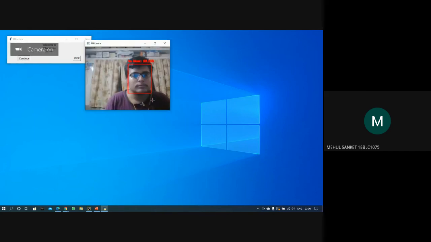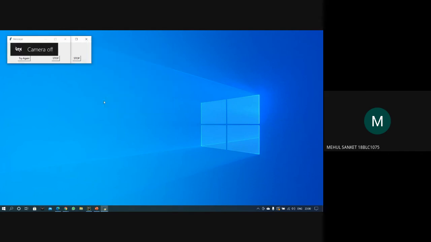So here what it is basically doing is checking if the person is wearing a mask or not wearing a mask. It is very important to wear a mask to give attendance, and only if a person is wearing a mask, his attendance will be recorded. And in this critical time, we all know that wearing a mask is very important.